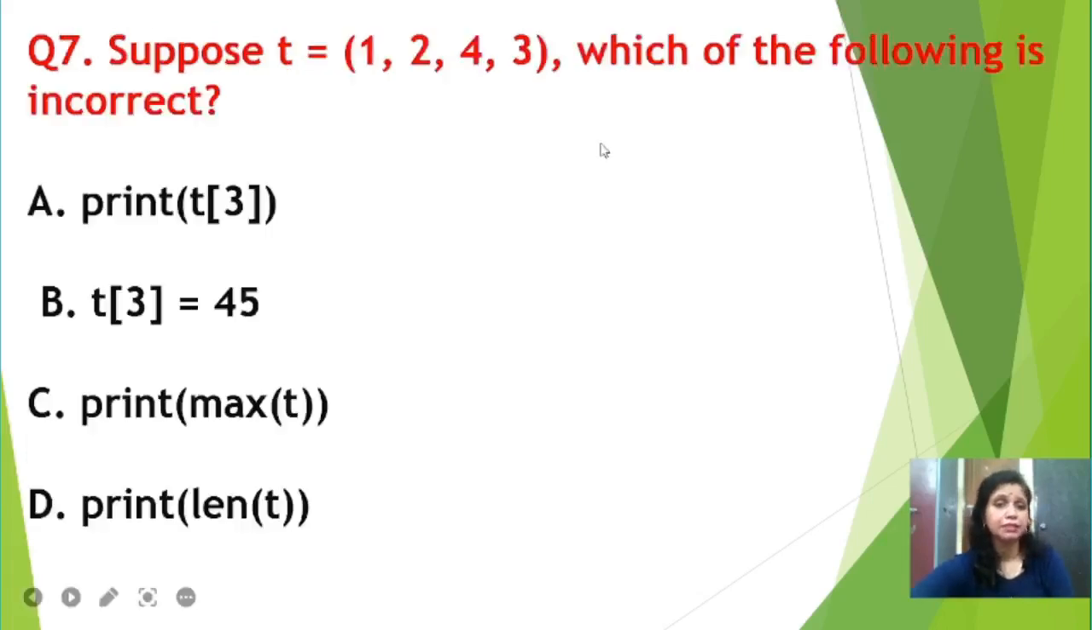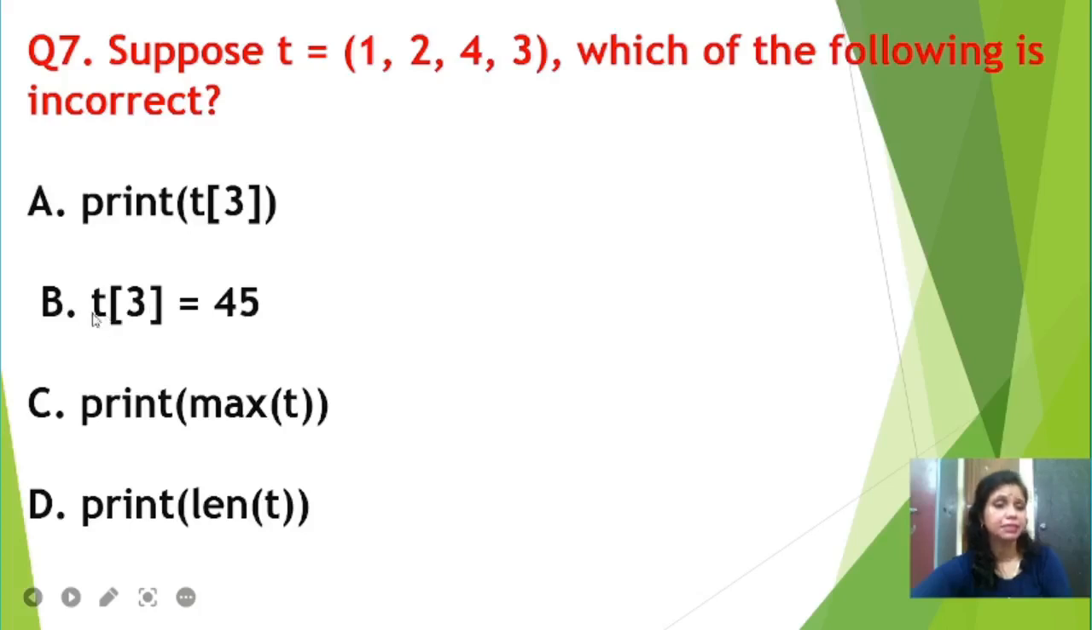Now the next question, question number 7. Suppose t equal to (1, 2, 4, 3), which of the following is incorrect? Okay. So here option A says print t[3]. This one is valid because, as we have seen in a list, according to the index number we can access the elements from a list as well as a tuple. Similarly from a string also, okay. So according to index number you can access the elements from a tuple variable, from a list variable and from a string variable. So option A is a valid statement.